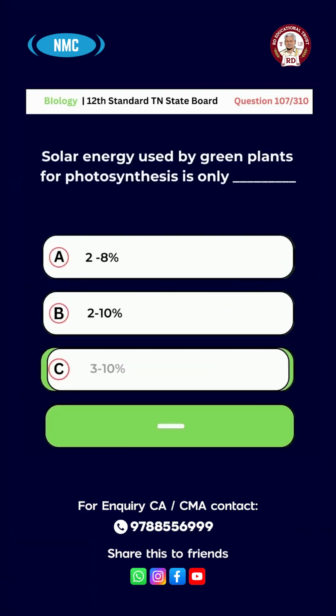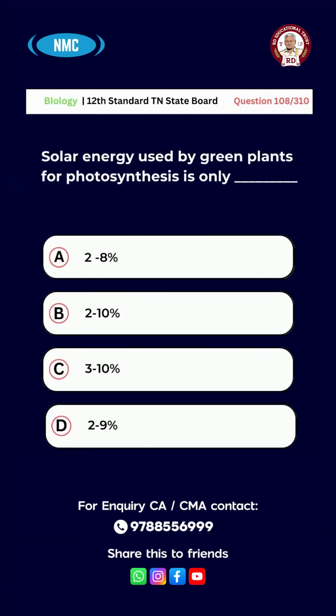Question number 108. Solar energy used by green plants for photosynthesis is only option A 2 to 8%, B 2 to 10%, C 3 to 10%, D 2 to 9%. And the right answer for this question is option B 2 to 10%.